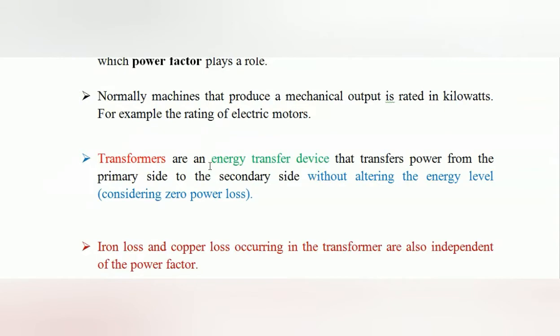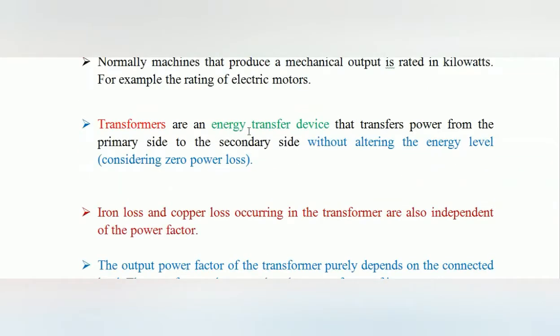The transformer is an energy transfer device. Already said that it transfers voltage from one side to another side, or power from one side to another side, without changing any frequency. So the transformer is the energy transfer device, and it is a static device also. In the transformer the losses are negligible, so the losses are not considered, and the power factor is also not considered in that particular equipment. So the transformer is rated in terms of kVA.